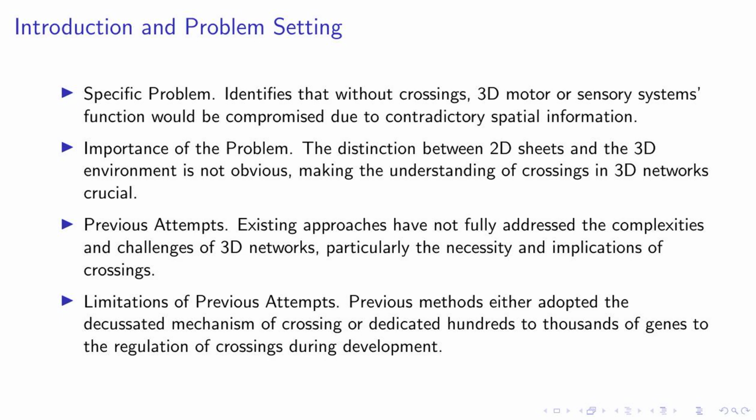In our research, we explore the mathematical necessity of crossings, the maximum number of neurons that can be wired reliably, and the effects of wiring without crossings. We also identify two distinct wiring states in decussated arrangements and discuss the implications of folding only one of the brain or body. This comprehensive analysis provides a deeper understanding of the role and significance of crossings in 3D networks.